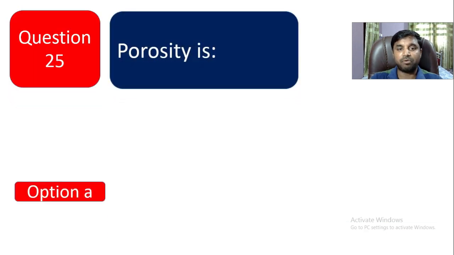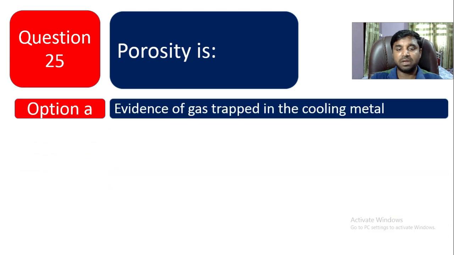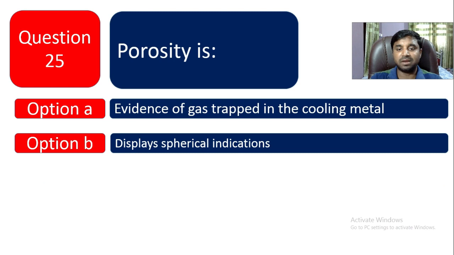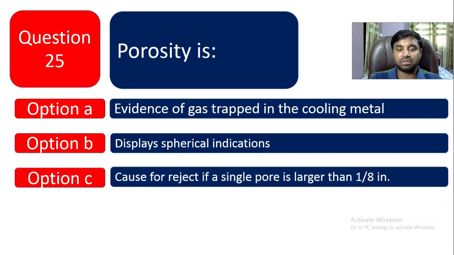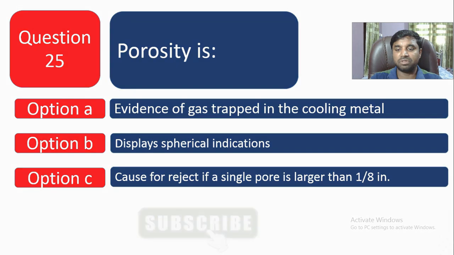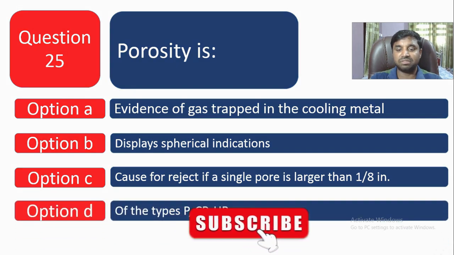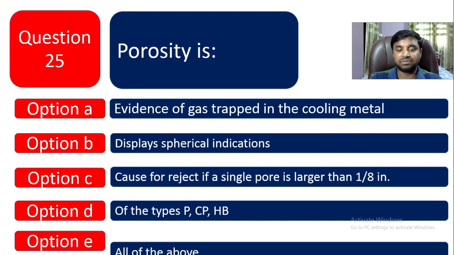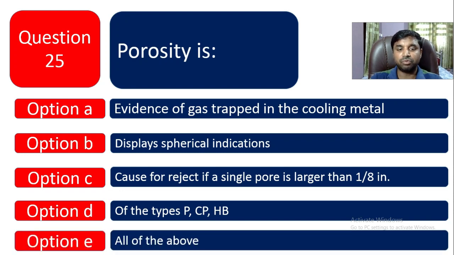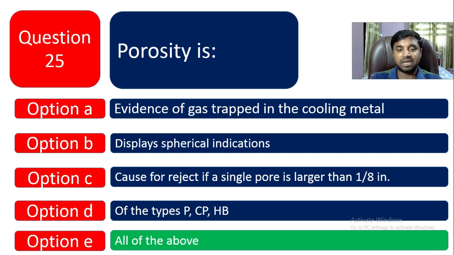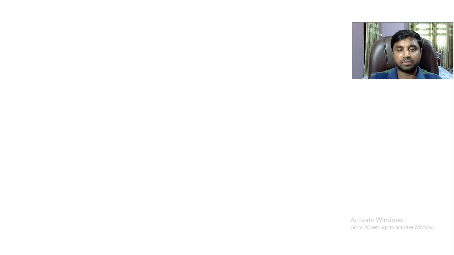Question number 25. Porosity is, option A, evidence of gas trapped in the cooling metal. Option B is display spherical indication. Option C is cause a reject if a single pore is larger than 1 by 8 inch. Option D is of the types PCP, HB, and option E is all of the above. So which one is the correct one? So correct one is all of the above. You can tell the porosity, evidence of gas, display spherical, cause of reject, of the types.